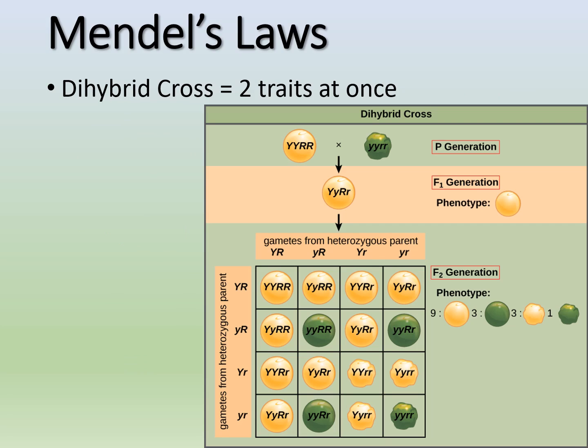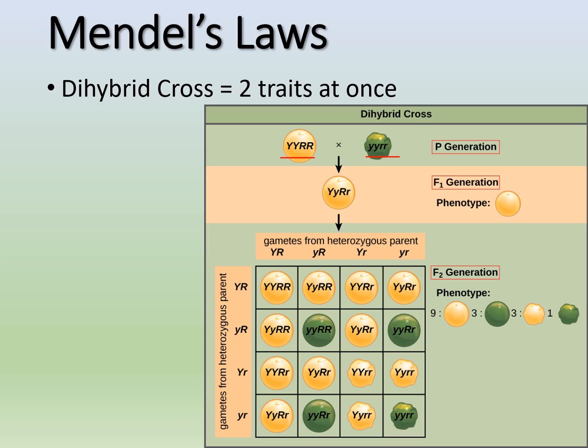So essentially what happens is you have the parent generation, which is homozygous for each of the dominant traits and then each of the recessive traits, okay? So in this case, the big Y is going to be yellow and the little y is going to be green for the first trait. And then we have a big R for round, which is the dominant trait, and the little r for wrinkled, okay?